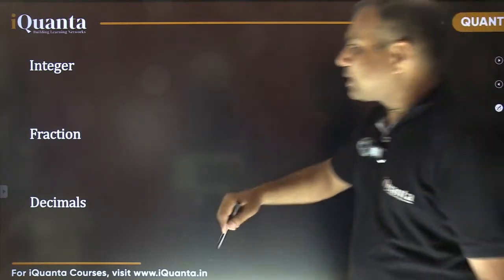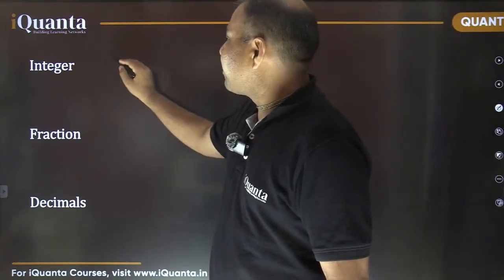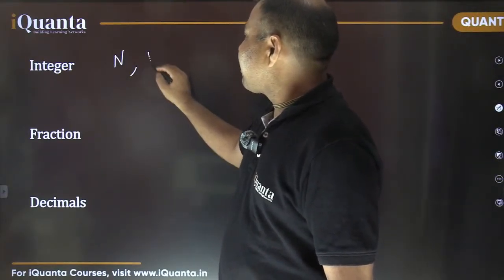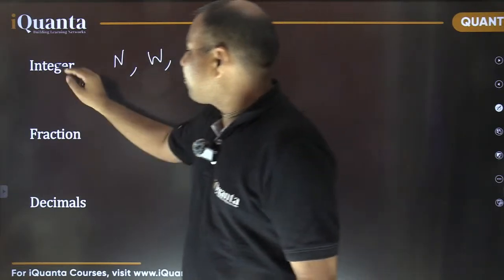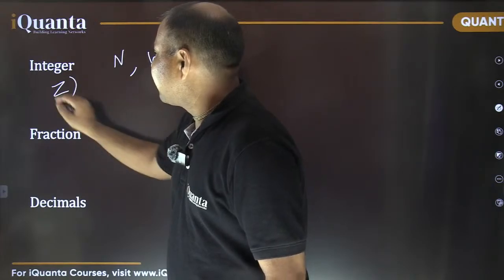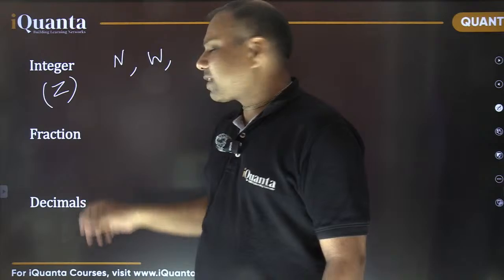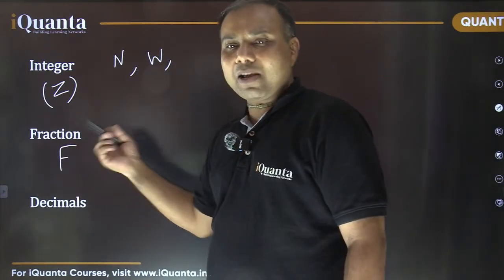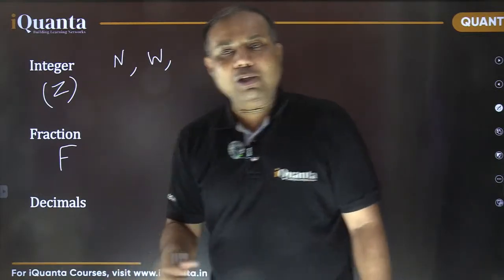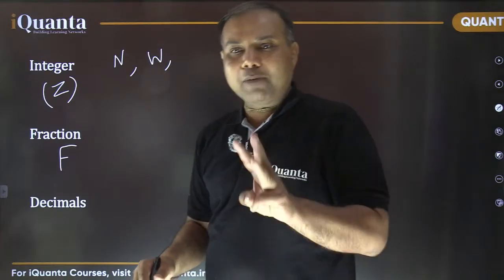Also, we discussed integers, fractions, and decimals. Among integers, we discussed the varieties: natural numbers, whole numbers, and negative numbers also. For integers, the symbol is Z. Integers are denoted by a capital Z. For fractions, there is no specific symbol; sometimes we use the symbol F for fractions. Fractions also have various categories. Sometimes fractions are divided into three broad categories.